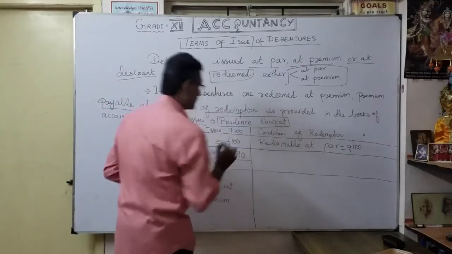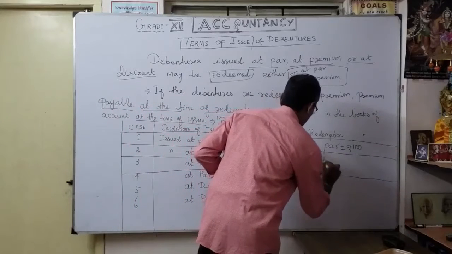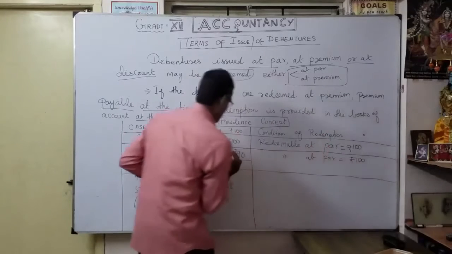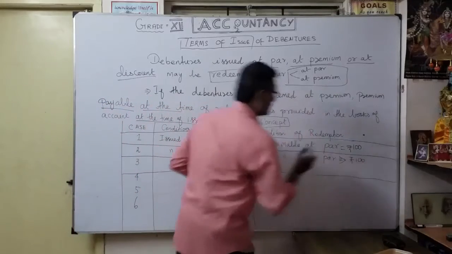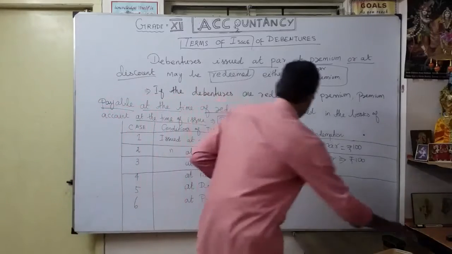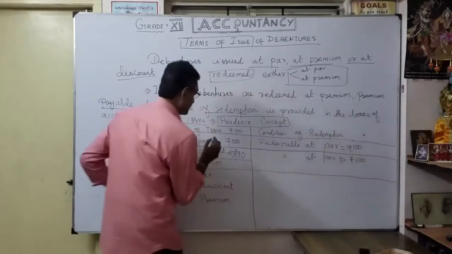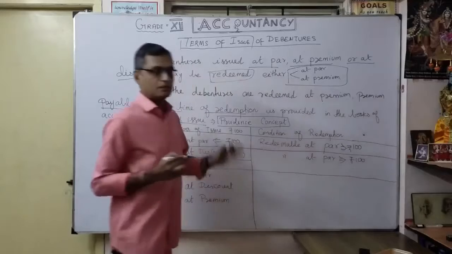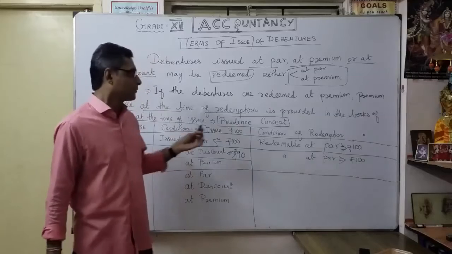Understood? But redeemable at what? Here also the same, at par. That means 100 rupees. So I collected 90 rupees, but I am going to pay 100 rupees. You can clearly understand the comparison. Here I collected 100 rupees and I am going to pay 100 rupees. That is the first condition, the first terms of issue: issued at par, redeemable at par.